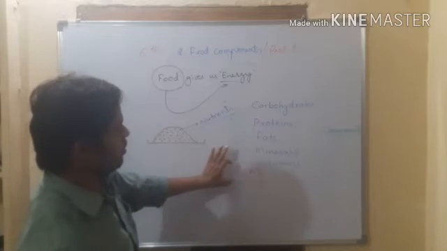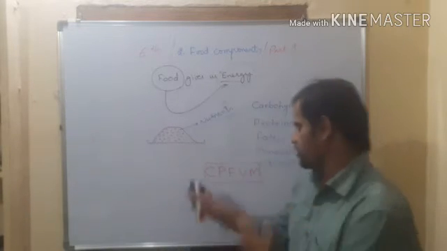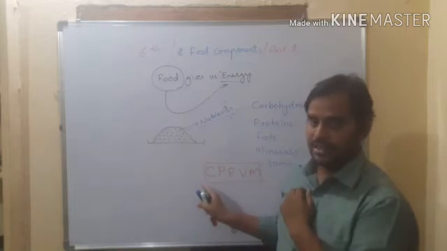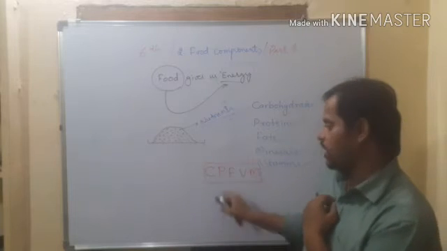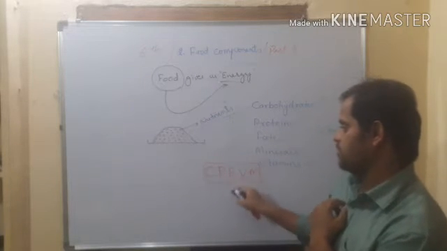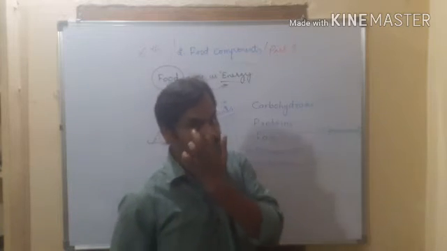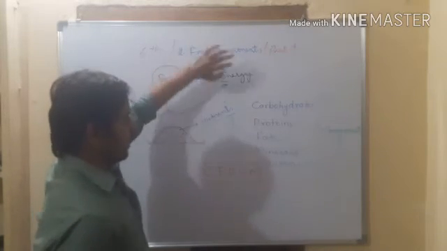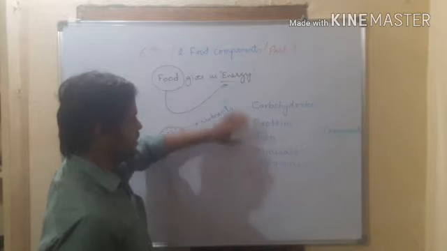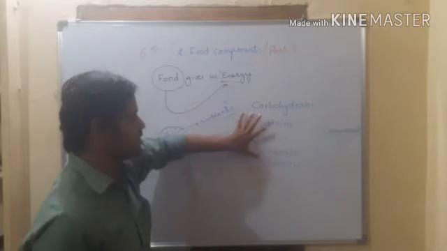Sir, why have you written only in this order? Why don't you write zigzag? Why this manner only: C, P, F, V, M? Why are carbohydrates first, proteins next, then fats, vitamins and minerals? Right? I wrote it like this because we are eating these 5 components.